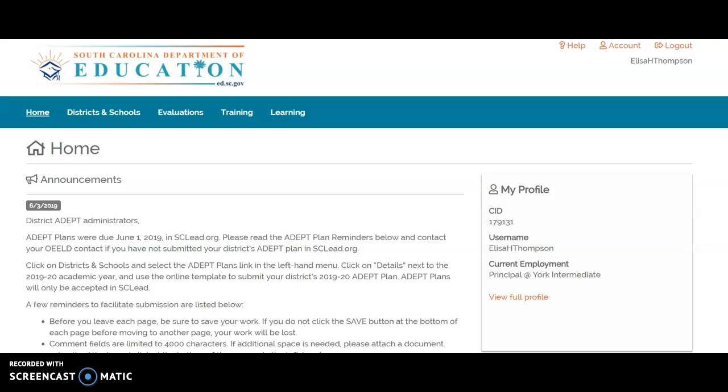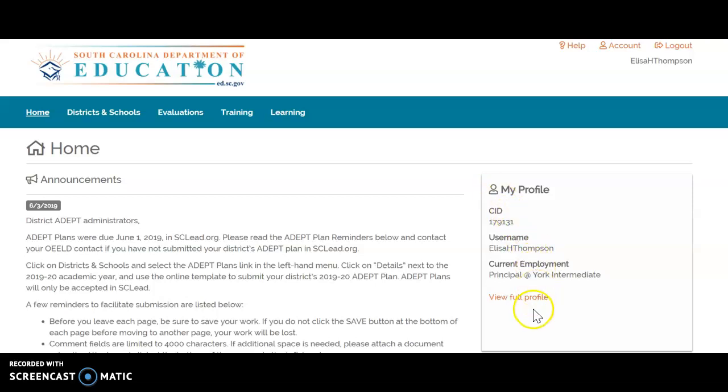Once you sign in, you go to the home page and log in. Here, you have current announcements made by the Department of South Carolina for any educators. This one specifically is for administrators. At a quick glance, you have my profile. It gives you username. It gives you the current status of where the educator is stationed or located at.